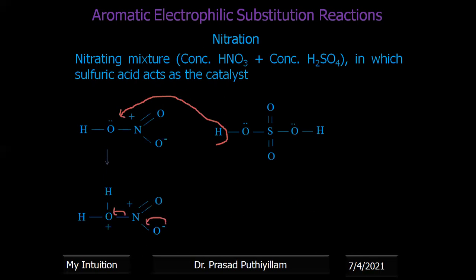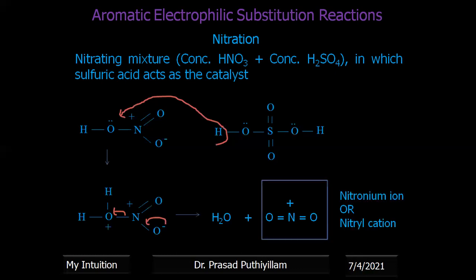Further rearrangement of electrons gives the nitronium ion, NO2+, which is the electrophile and is a linear molecule. HSO4 minus is also present in the medium, which later takes the proton from the arenium ion.